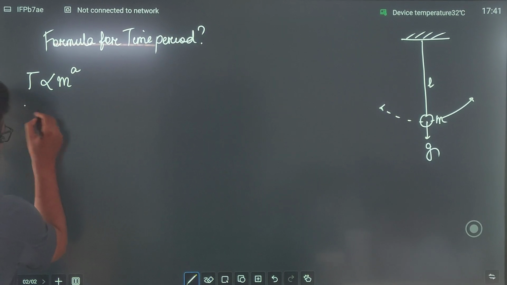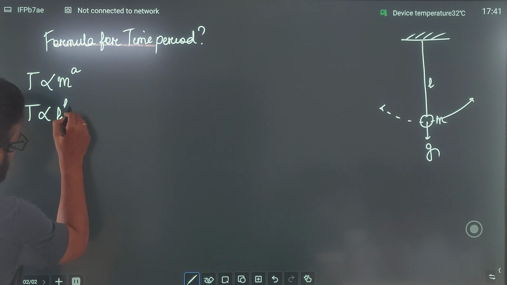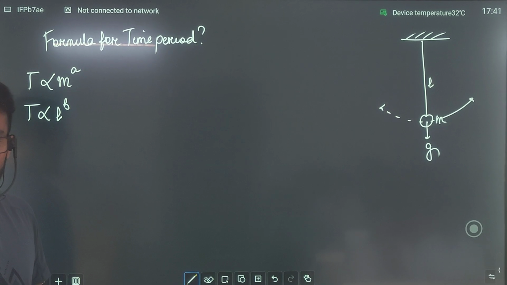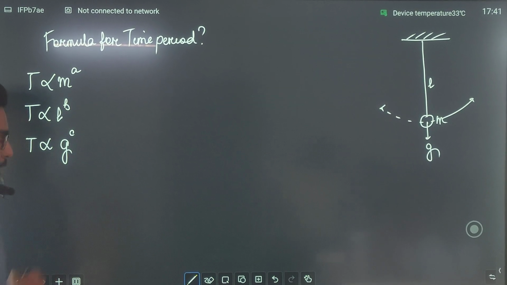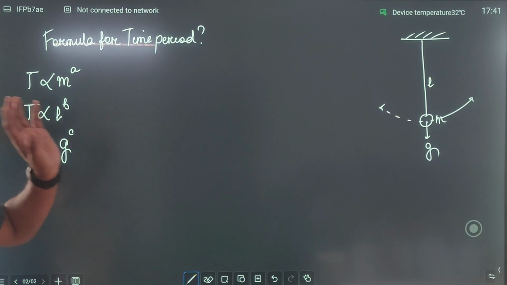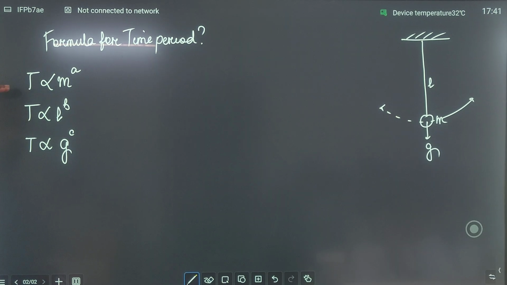Next, it is said that time period is also dependent upon length. Can I say that is length to the power b for the same reasons? We don't know that what is the power to which the time period depends on length. So we have taken the power as b. And we also know that time period is proportional to g, that is gravitational acceleration, to the power c. Is that clear? Now, this was supplied in the data and we have used those data in forming equations. Time period mass के a के power पे depend करता है, time period length के b के power पे depend करता है और time period gravitational acceleration के c के power पे depend करता है.